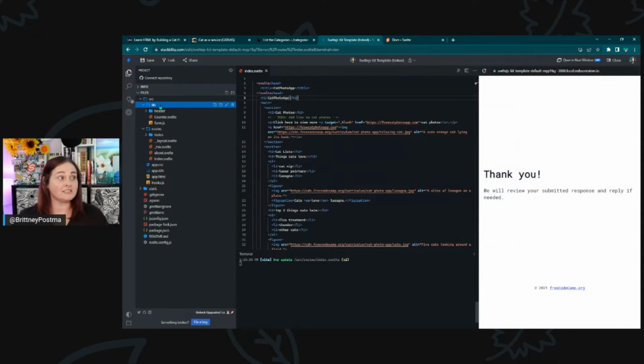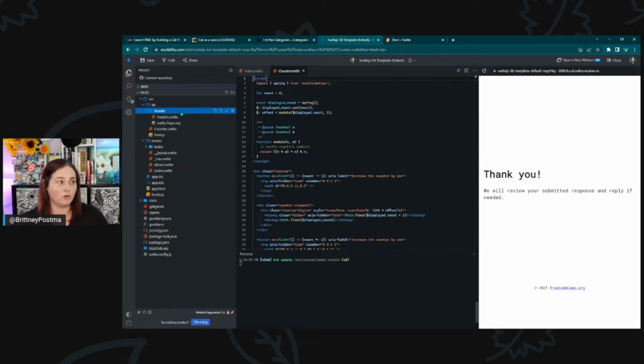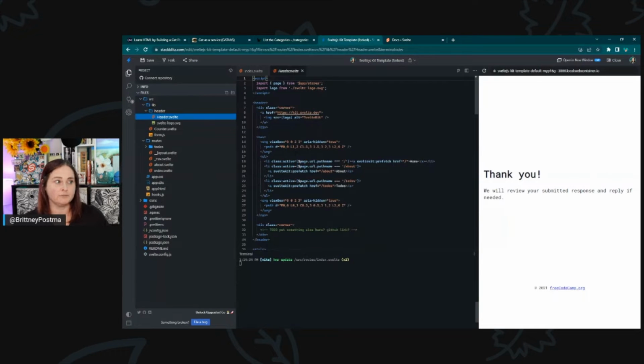So in SvelteKit, the convention is to have a lib folder and have anything inside of that that you want to use inside your application. Like I said, you don't have to do this. This is just kind of a convention that comes with Svelte by default. So if we look inside that lib folder, we already have some components here built for us in this demo app. And I want to take a look at the header.